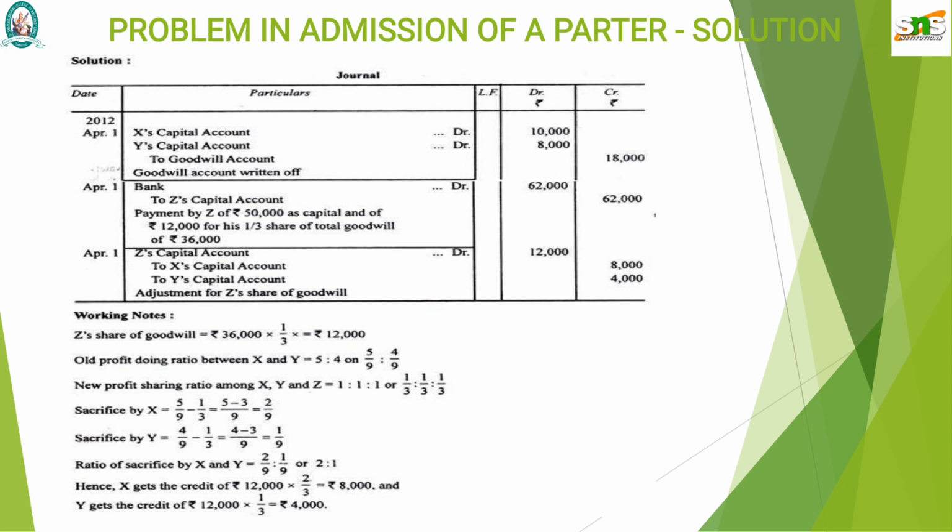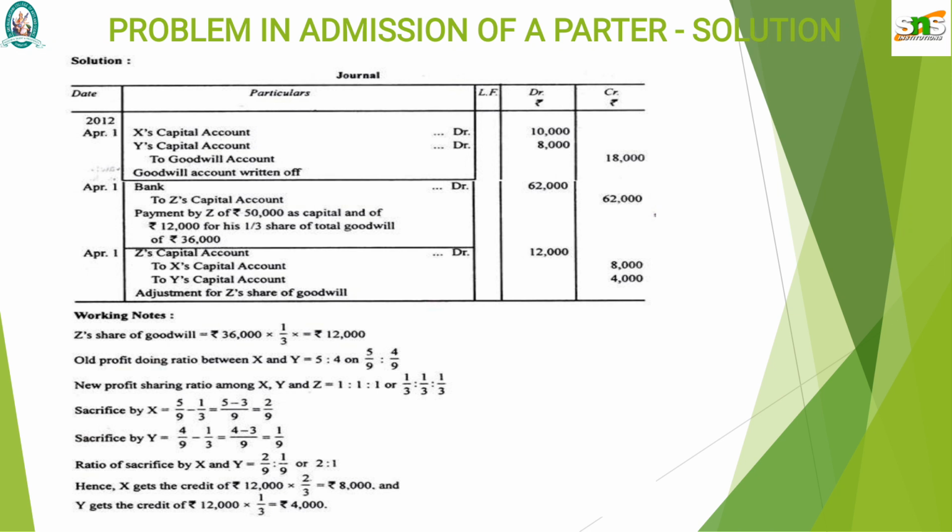When they make the calculation, they are debiting 10,000 from X capital account. The calculation is 18,000 into 5 by 9, the 5:4 old ratio. Likewise for Y, it is 18,000 into 4 by 9. So 10,000 is to be debited from X capital account and 8,000 from Y's capital account, and it is credited to goodwill account. This entry is for writing off the old goodwill. That journal entry is to be passed first.